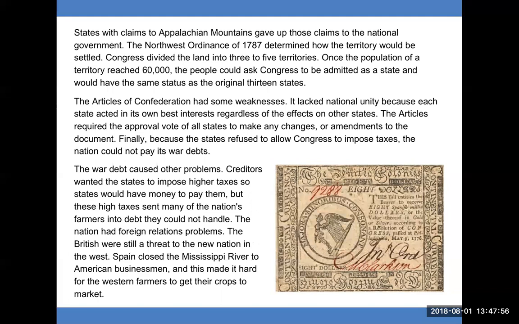The war debt caused other problems. Creditors wanted the states to impose higher taxes so states would have money to pay them. But these high taxes sent many of the nation's farmers into debt they could not handle.